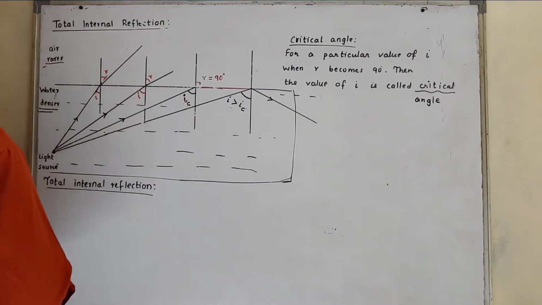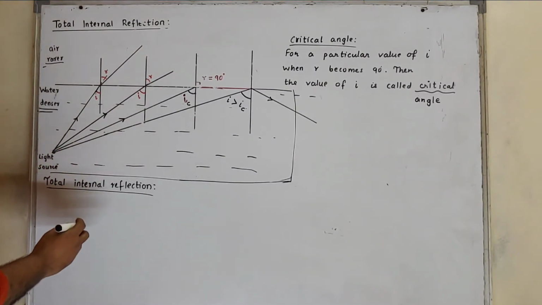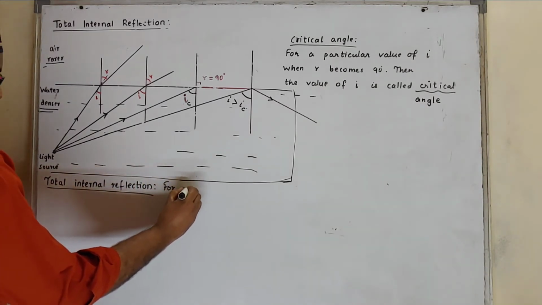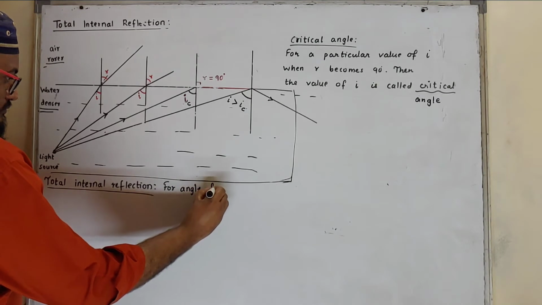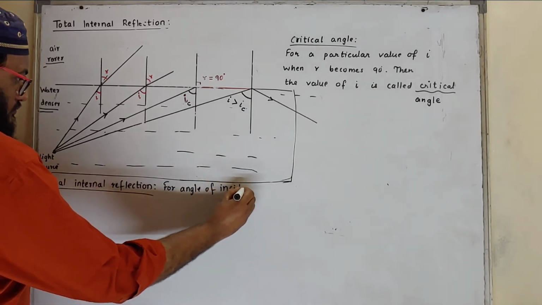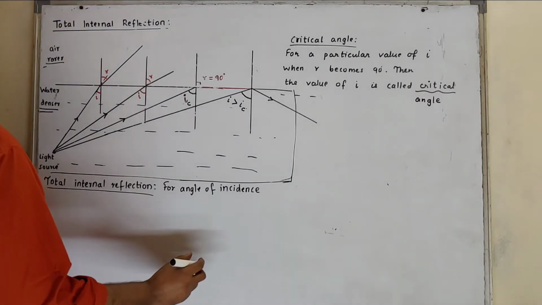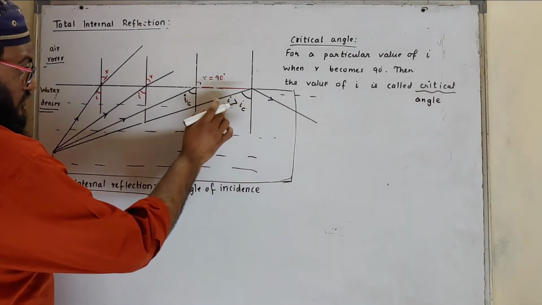What is total internal reflection? We can say that for angle of incidence larger than the critical angle.